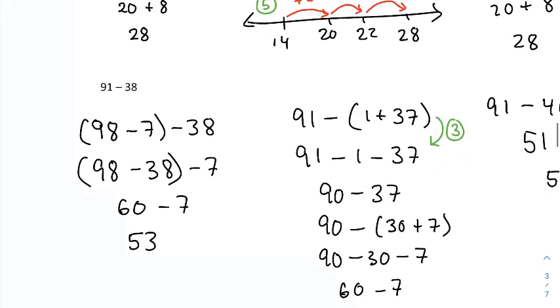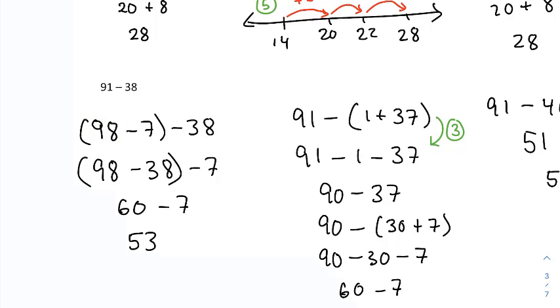All right, let's do the subtraction. 91 minus 38. I began by thinking, gosh, it would be nice if I had 98, because removing 38 from 98 is nice and convenient. So I did a form of decomposition by writing 91 as 98 minus 7. So I have 98 minus 7, and I'm going to remove the 38 from the 98 first.